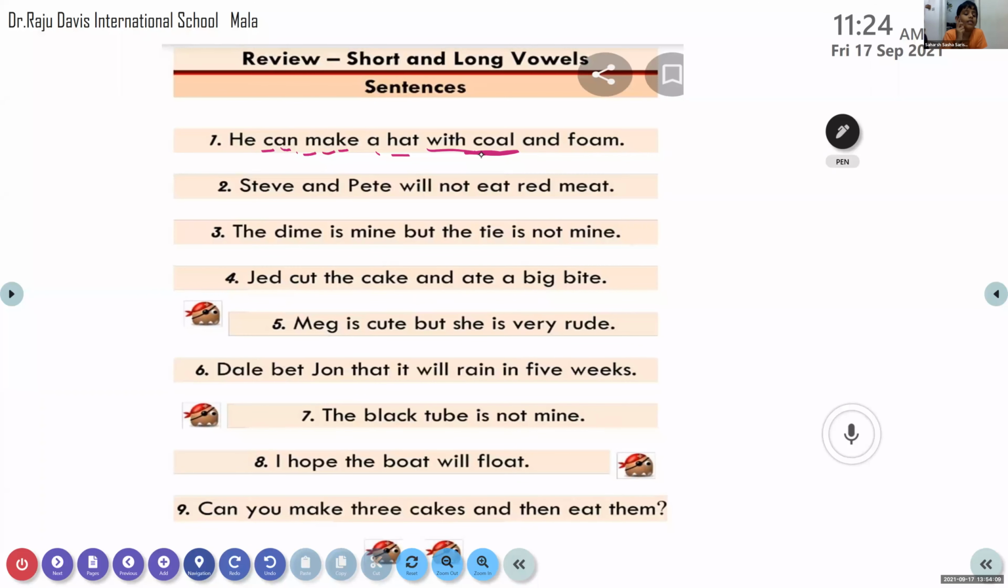Ko. K. O. Will we pronounce the second vowel? Yes or no? It's silent. So how will you read? K-O?